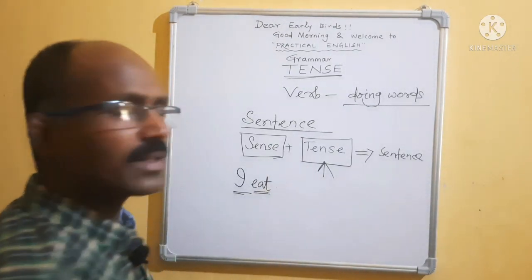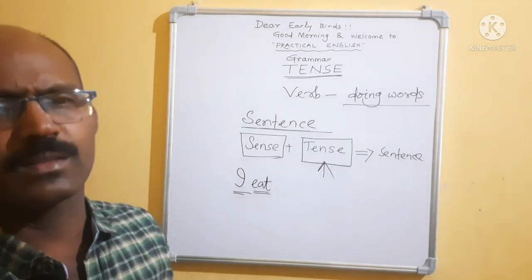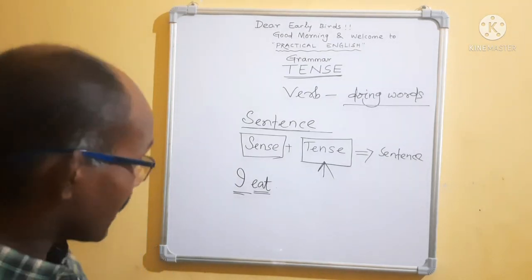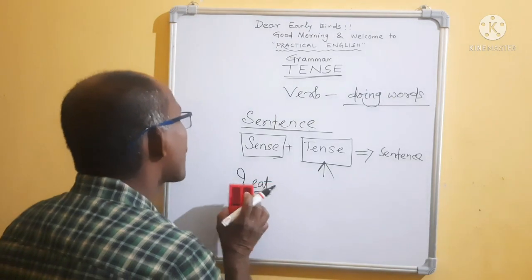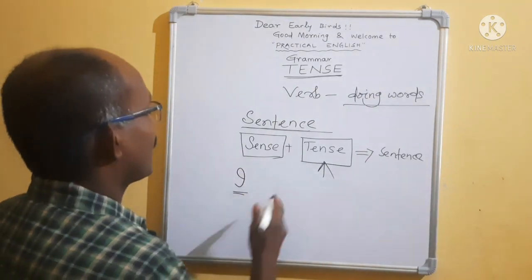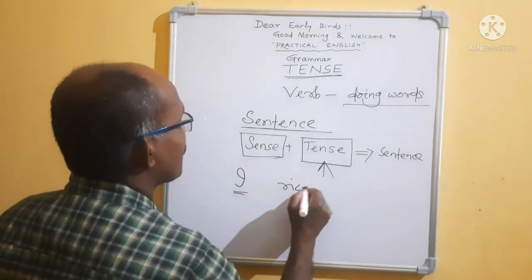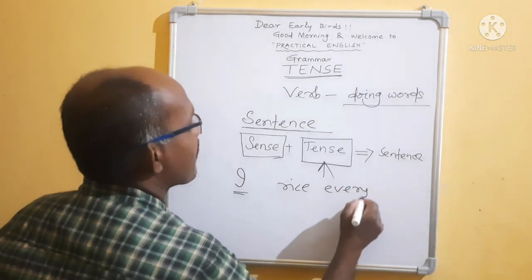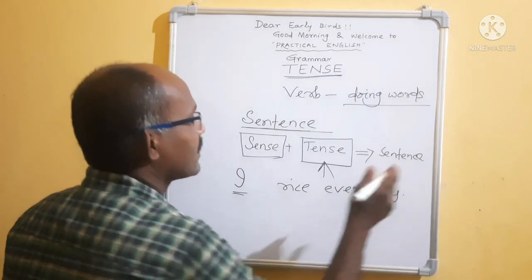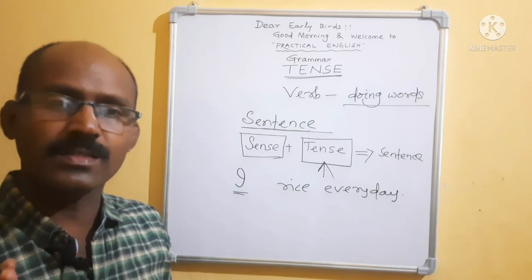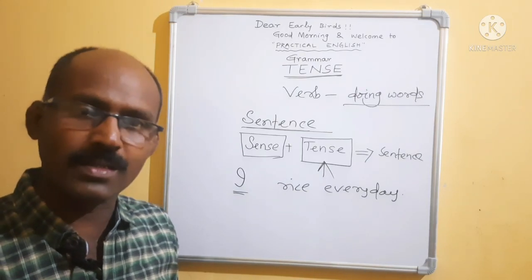Does it give the complete meaning? Yes, I eat. Whatever it may be, I eat. But if I erase eat and write rice every day, is there any meaning? Are you getting any meaning?